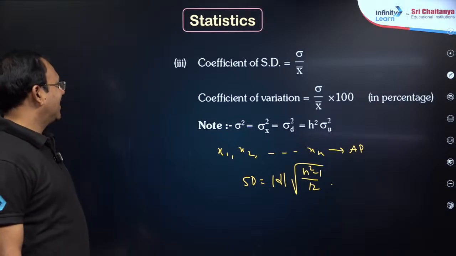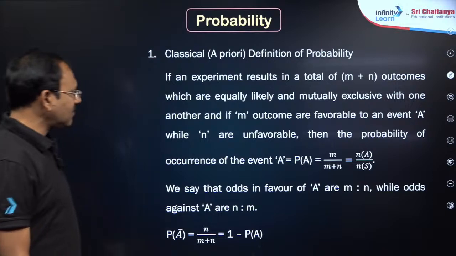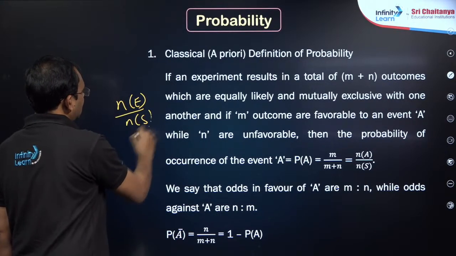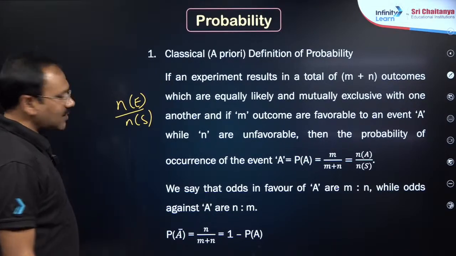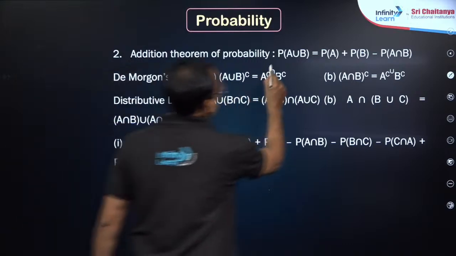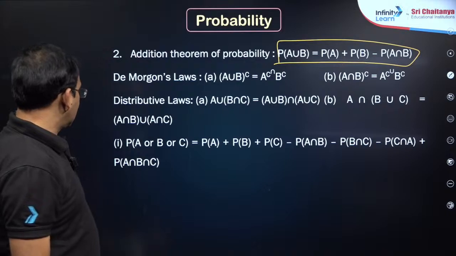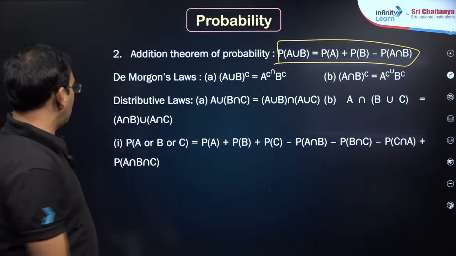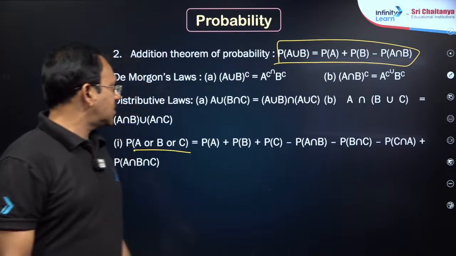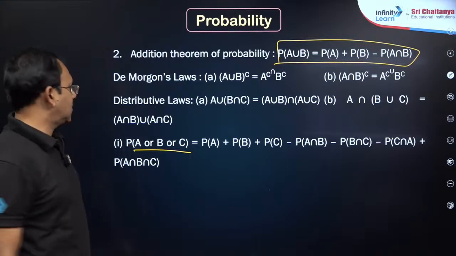Next, dear students, probability, maybe the last. Simple, number of favorable cases of E by total number of cases, okay. Fine, that is the probability. And here the addition theorem, my dear friends: P of A union B will become P of A plus P of B minus P of A intersection B, right. Then similarly P of A union B union C is P of A plus P of B plus P of C minus P of A intersection B minus P of B intersection C minus P of C intersection A plus P of A intersection B intersection C.